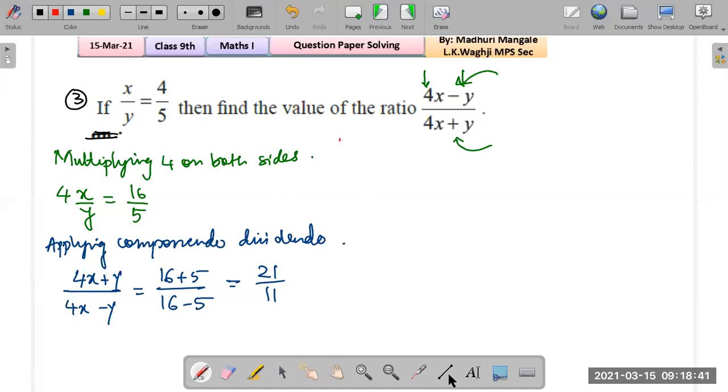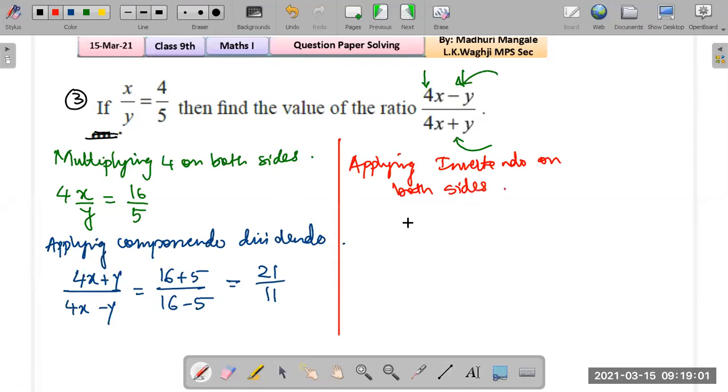So applying invertendo on both the sides, the numerator will become denominator and the denominator will become numerator. And that gives us 4x minus y upon 4x plus y, which equals 11 upon 21.